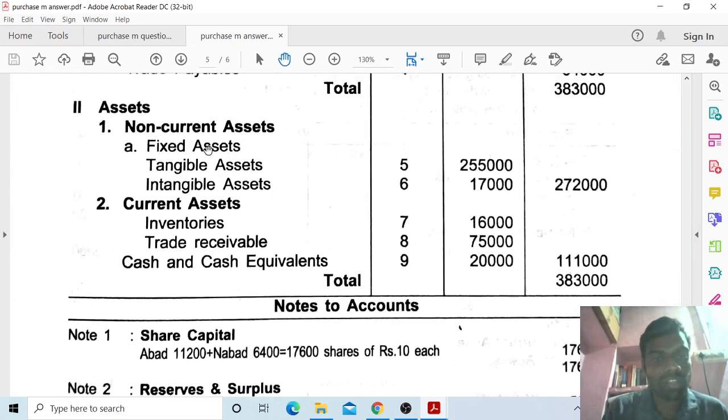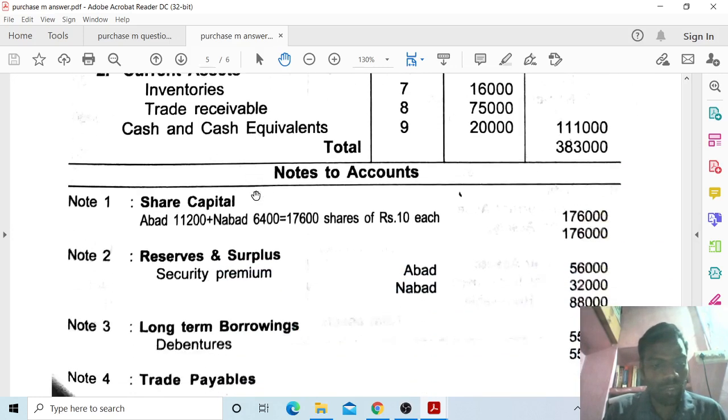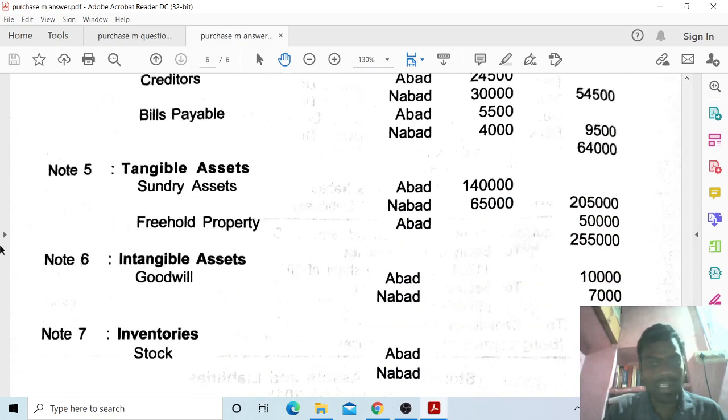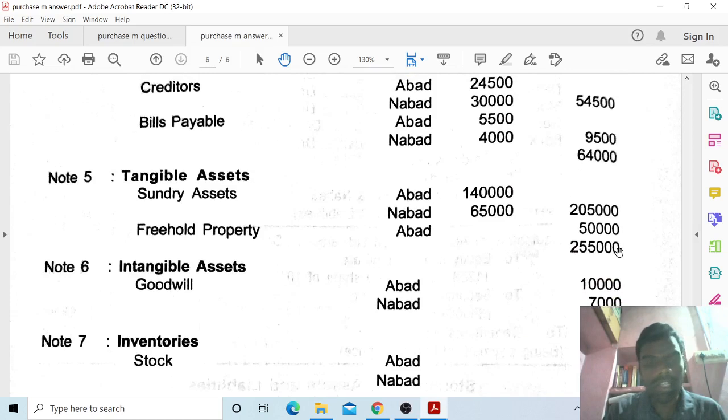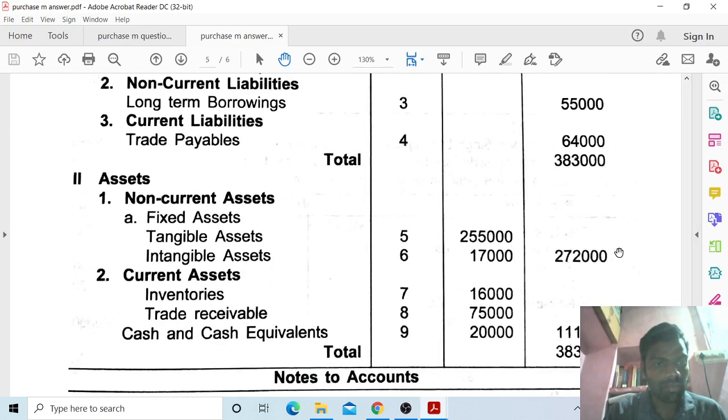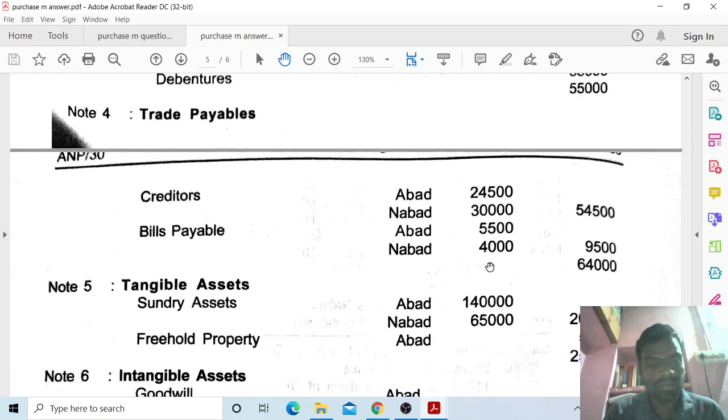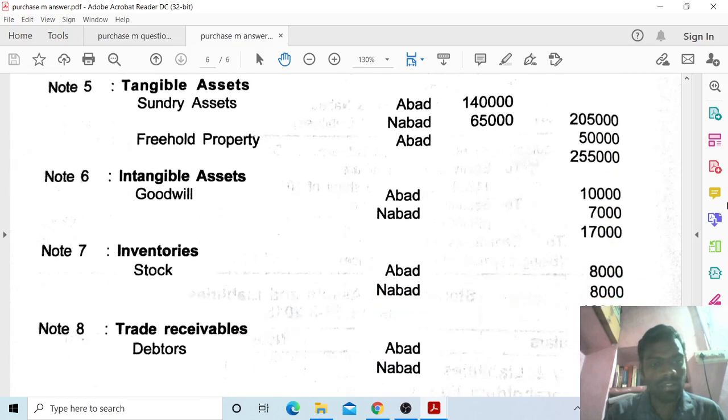Non-current assets, fixed assets, under tangible assets, note number 5, 2,55,000. I have already calculated note number 5 here, so take it here. Next, intangible assets, note number 6, goodwill 10,000 plus 7,000.